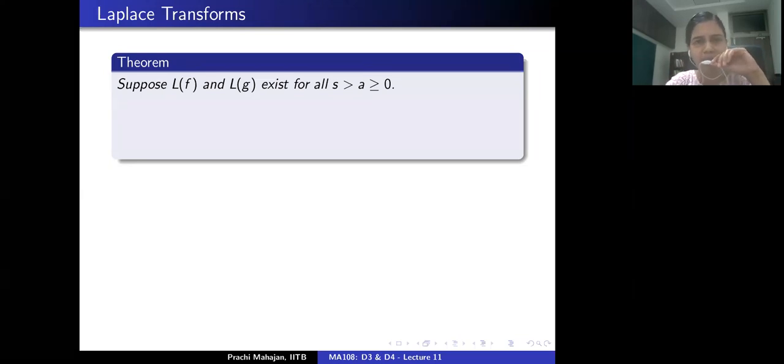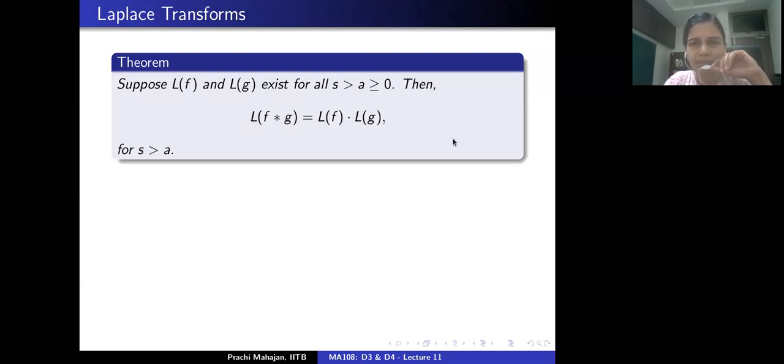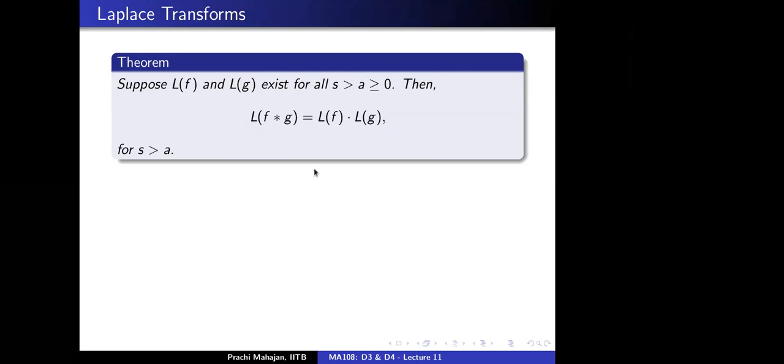theory of Laplace transforms. So suppose that the Laplace transform of f and the Laplace transform of the function g exist for all s bigger than a, right? And I want to consider the Laplace transform of the function f times the Laplace transform of the function g. Now this theorem is saying this is the same as taking the Laplace transform of the function f convolved with g, and this is true for all values of s bigger than a, right? So this actually comes in very useful in application, and we will see in a minute how this is useful.